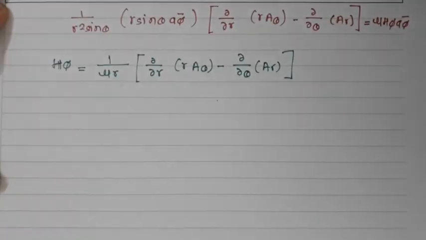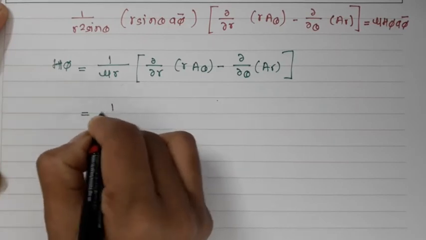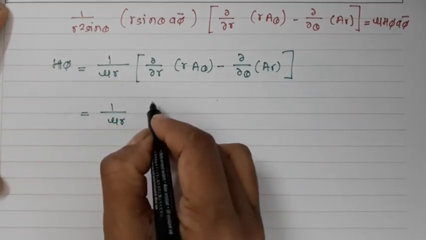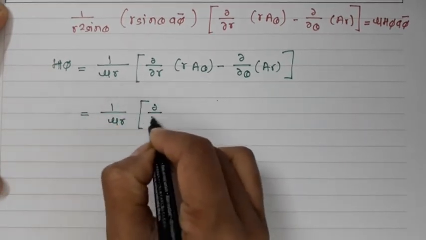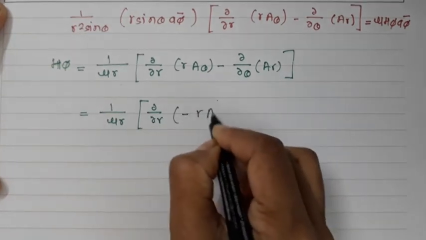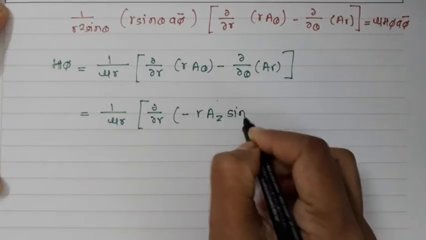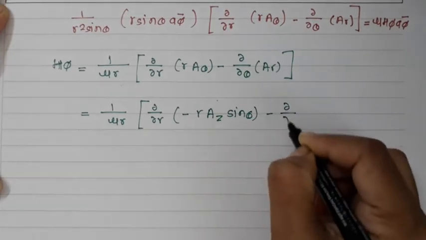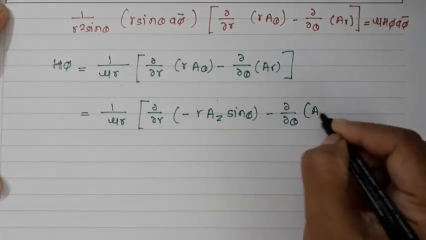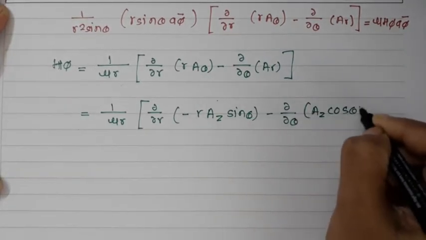So this complete equation will be 1 upon mu r, d by dr of minus r A_z sin theta, minus d by d theta of A_z cos theta.